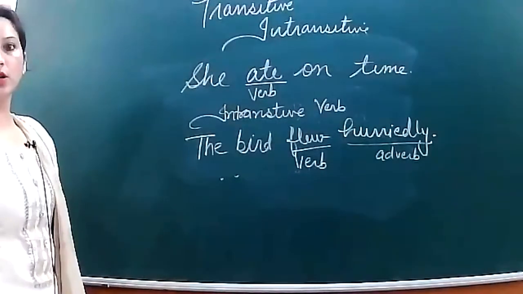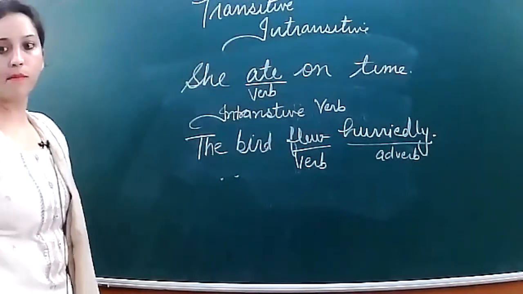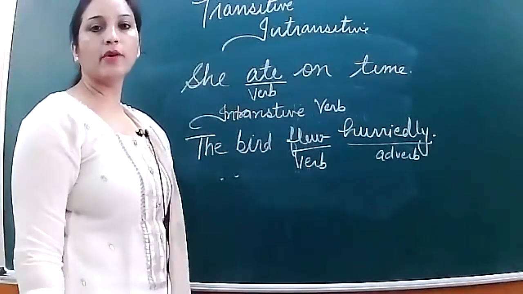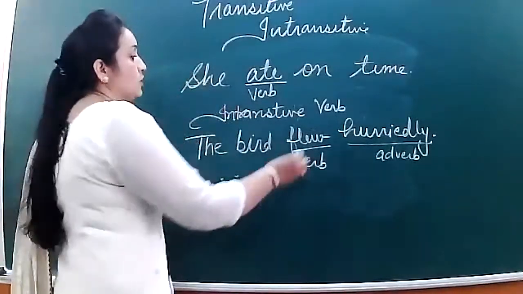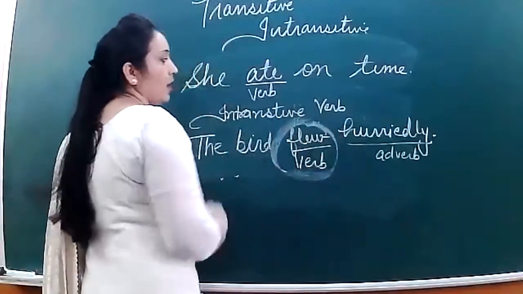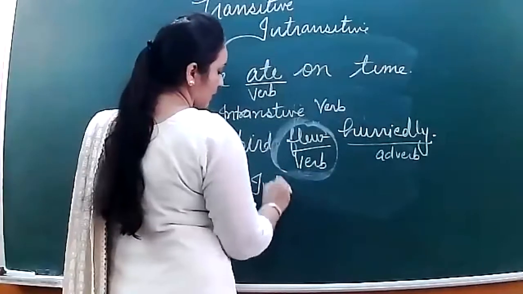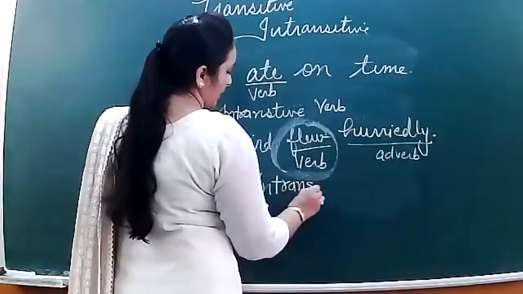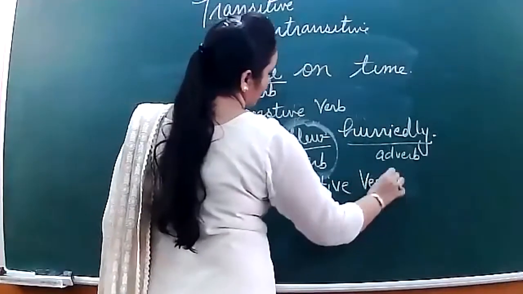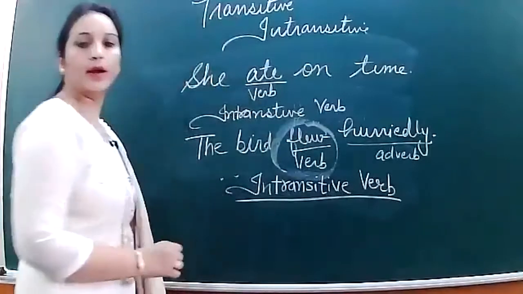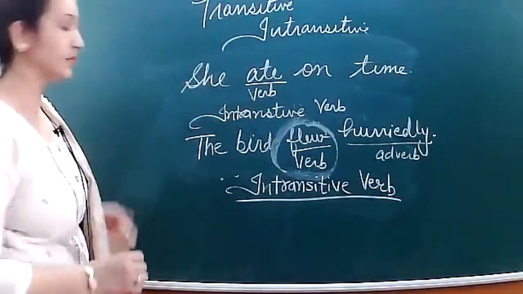Is any object given or not? No object is given. So flew here is a verb. Which verb will it be? Intransitive verb. Clear?